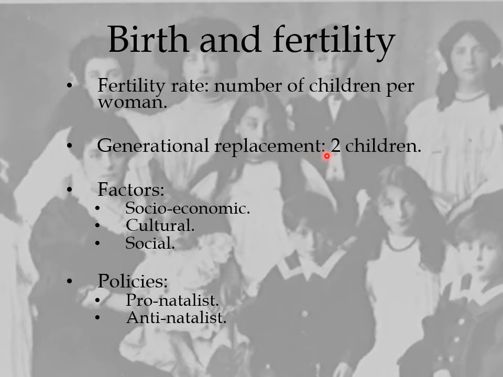The generational replacement that you should know, as it's in the exam preparation, means that for the population to remain the same, so for the population to be the same number of people as they were in the previous generation, each family, each couple, had to have two children. So the father and the mother had to have two children in order for the population of a country to maintain the same number of people.